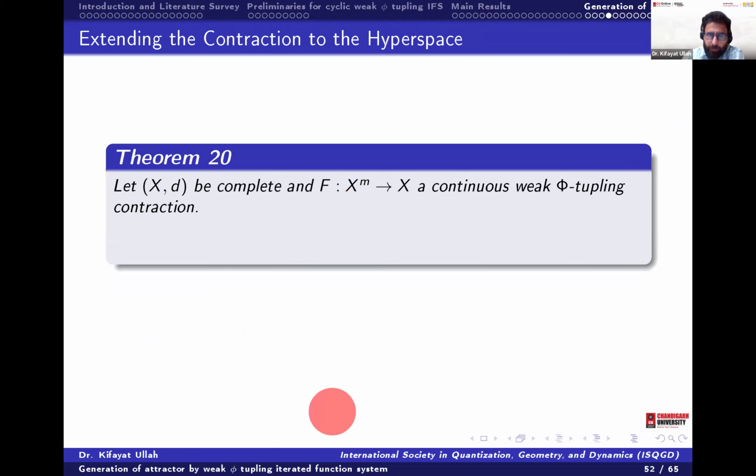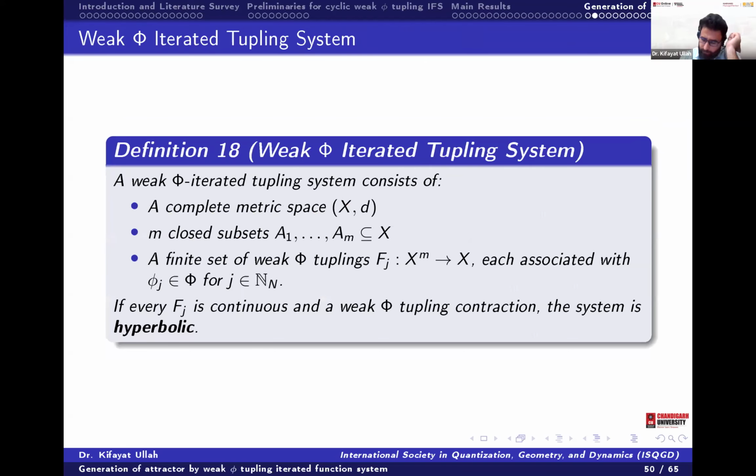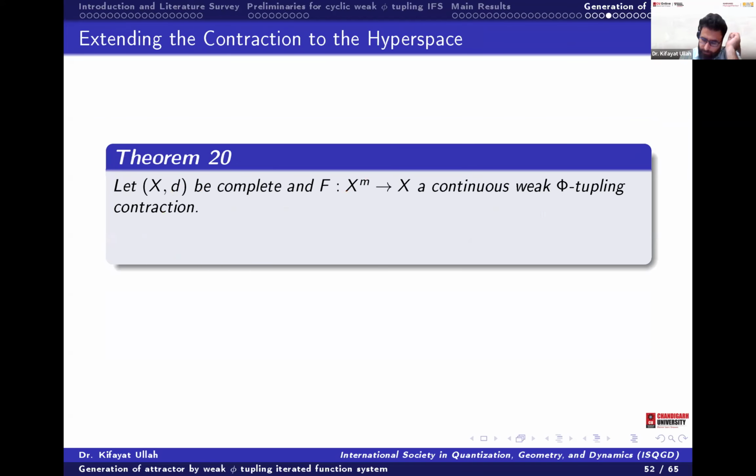So first of all, since T is the cyclic map, for all bi that are in the T of ai, because this will be the image of any of the element in any set.